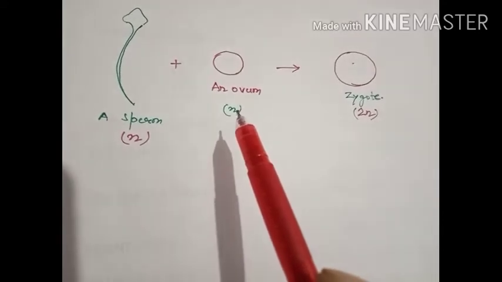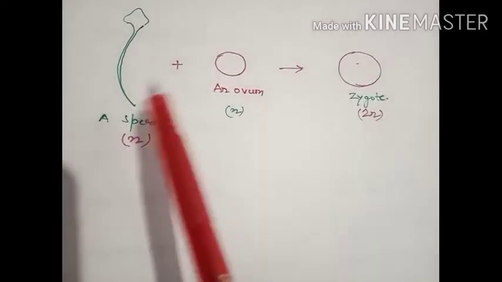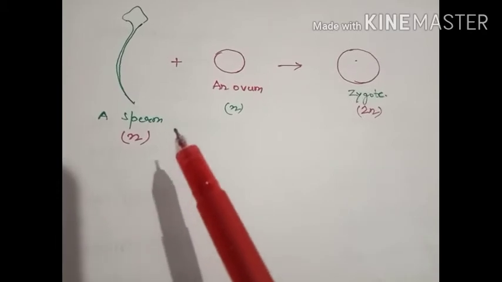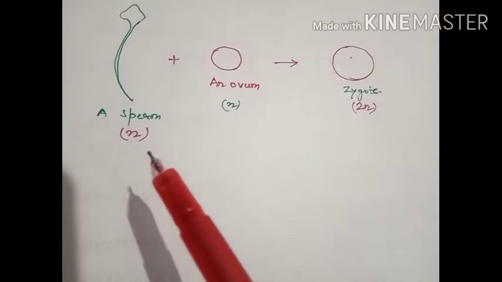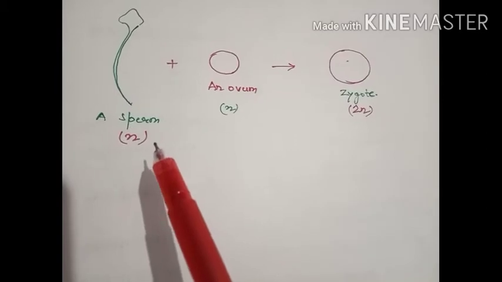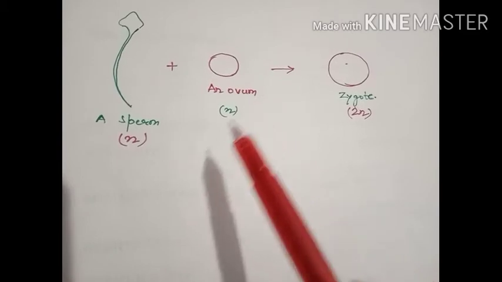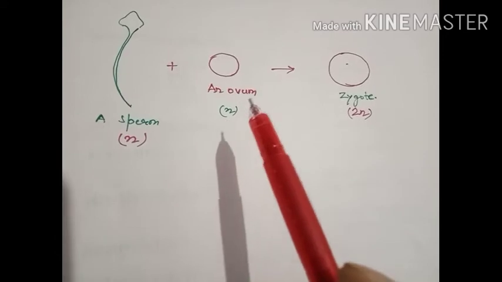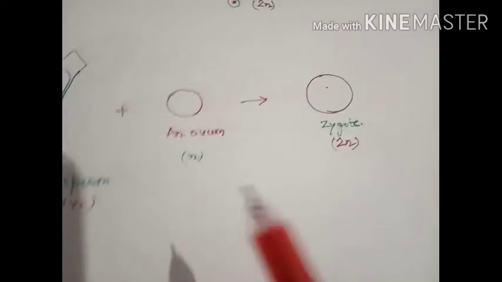The type of cell division that takes place is of reductional type, because both these structures are derived from a diploid structure. The cells responsible to form the sperms within the testis are diploid in nature, just like the cells which are responsible to form the mature ovum, which are also diploid in nature.